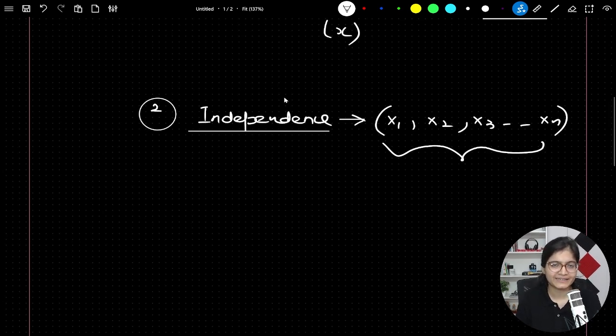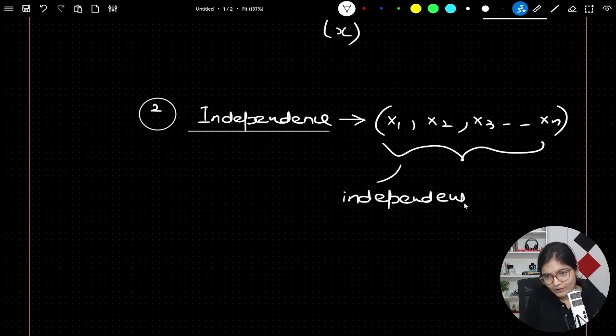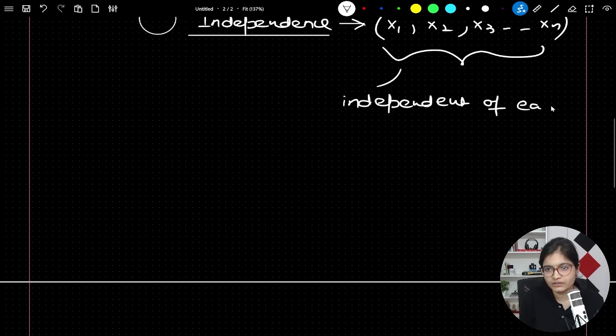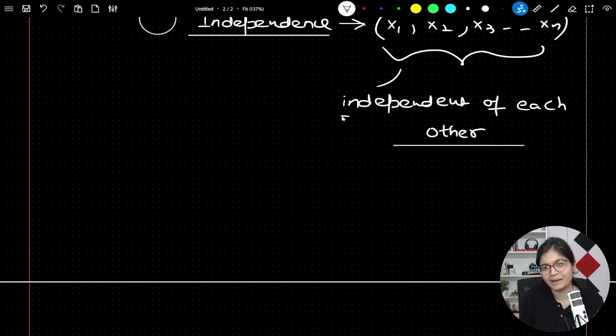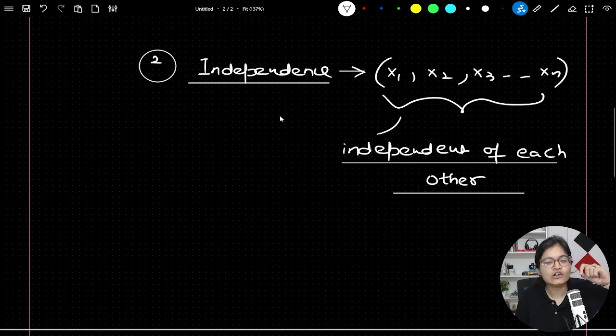All these particular input features are independent of each other. They should not follow any particular pattern. They should be independent of each other. Always make sure that they should not follow any pattern. It's not like that if the value of x2 is increasing, the value of x3 is also increasing. They should not be having a dependency on each other.